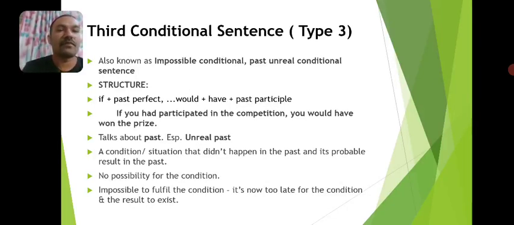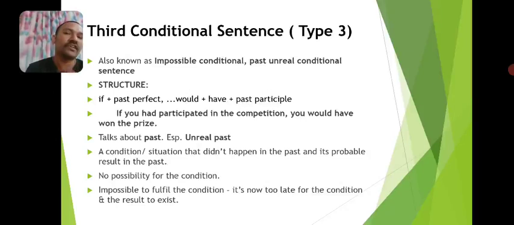Look at the example. If you had participated in the competition, you would have won the prize. If you look at the if clause part of this sentence, past perfect tense is used. And coming to the main clause, would plus have plus the past participle form of the verb is used. So what does this sentence convey actually?